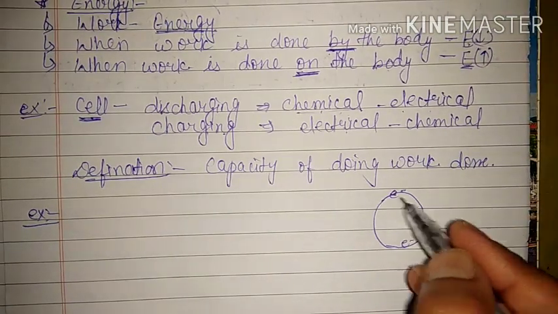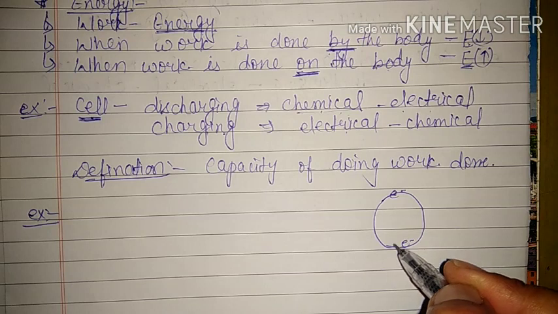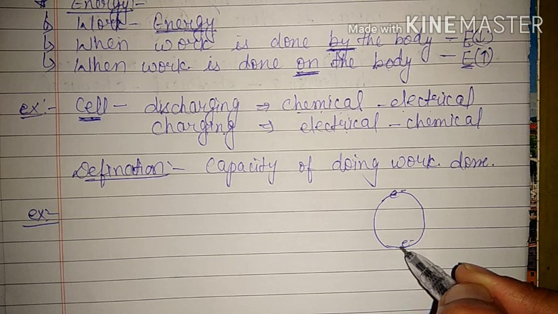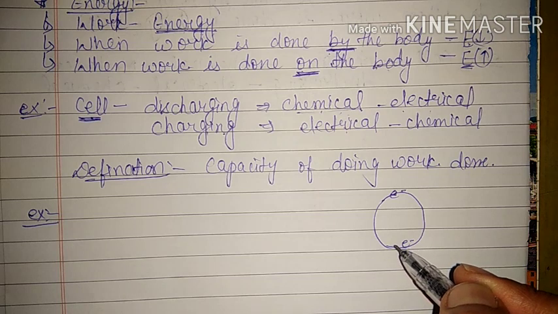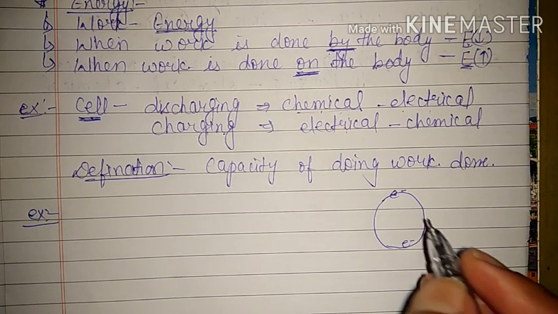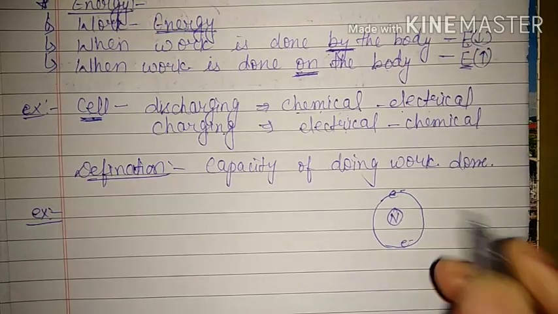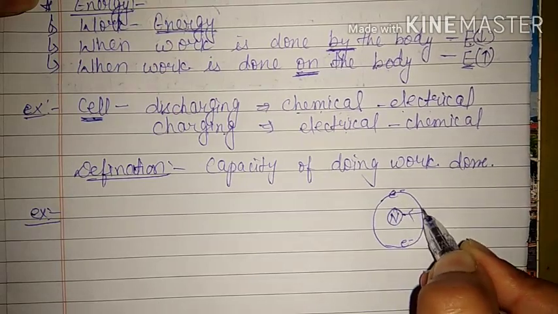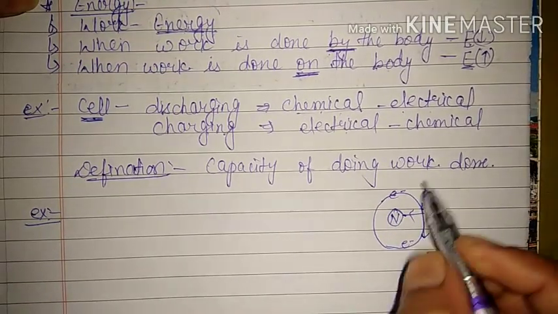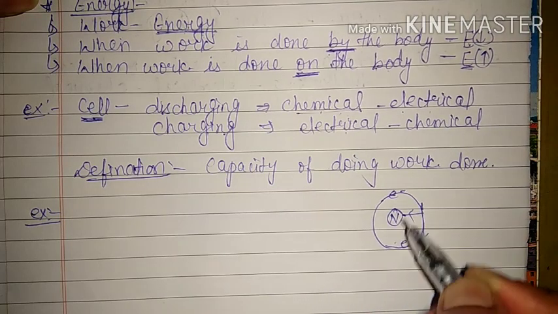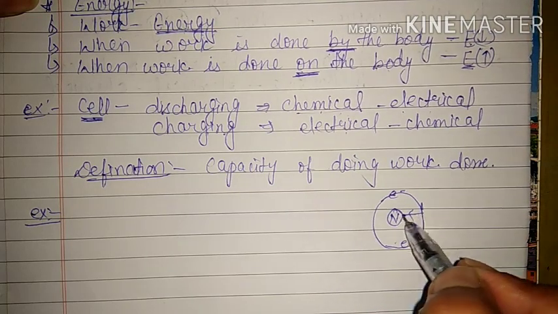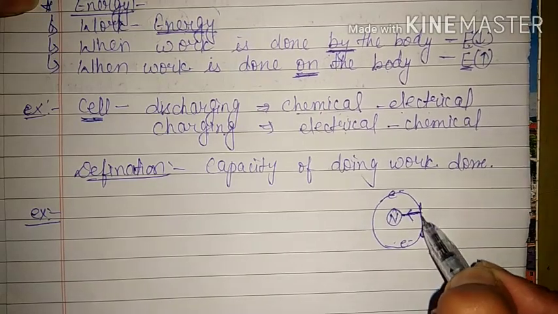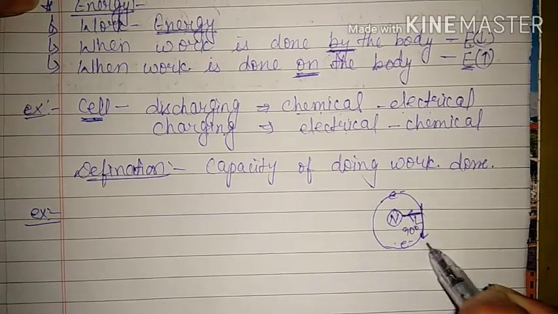Then the electron is continuously doing work. So if the electron is doing work, then its energy should decrease, and kinetic energy should decrease, and finally its speed should also decrease. Finally it should become zero, and then it should fall into the nucleus. But actually it does not happen. Why? Because we have studied that the centripetal force is always perpendicular to displacement. If a body is moving in a circular path, then the force applied is always perpendicular, that is at 90 degrees to the displacement.